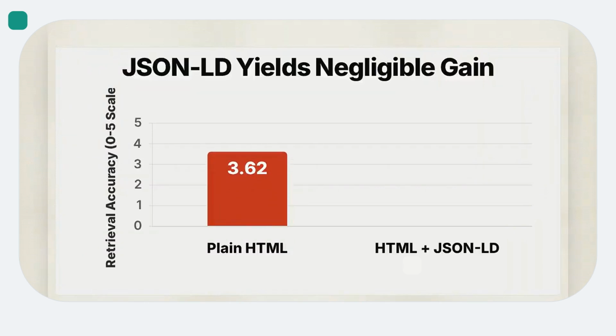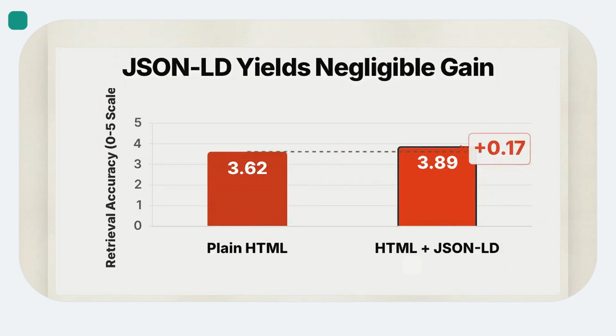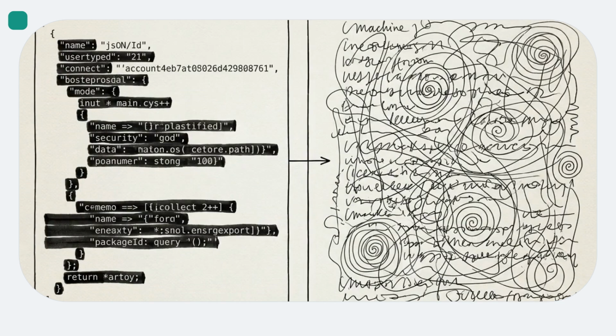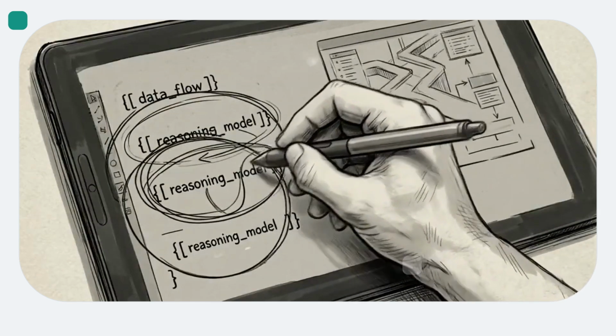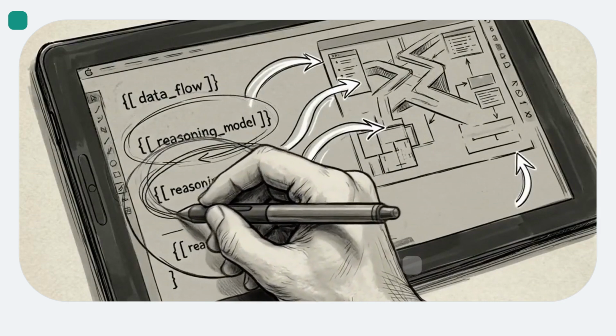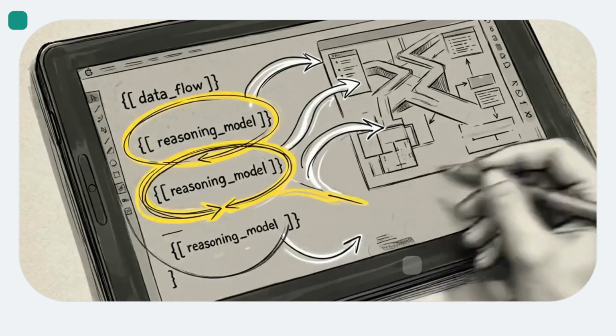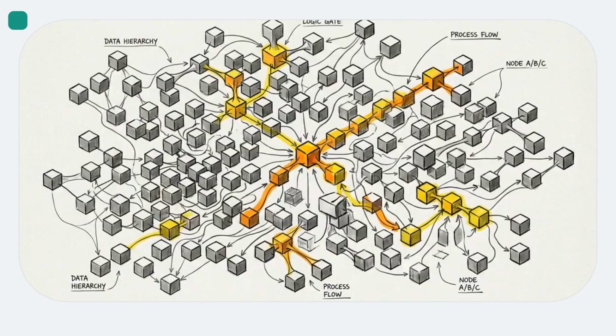Adding standard JSON-LD markup to plain HTML yields a statistically negligible accuracy gain of only 0.17 on a 5-point scale. Without dedicated parsing infrastructure, the large language model cannot extract relational utility from a flattened code block. If embedding raw code does not improve retrieval accuracy, we need to locate the specific structural changes that actually trigger an LLM's reasoning capabilities. Relying on standard metadata for AI search visibility is an illusion. Publishers must actively design for machine discoverability.